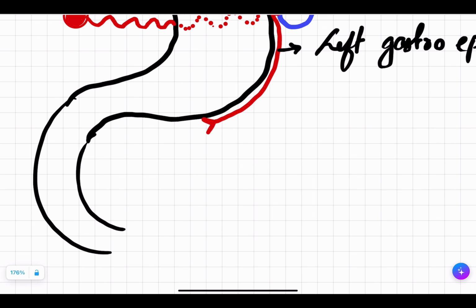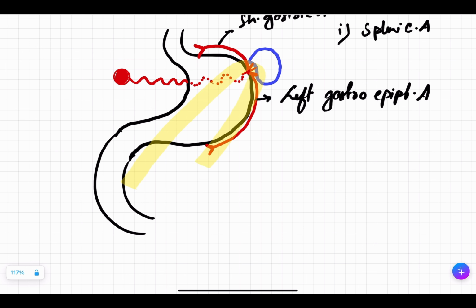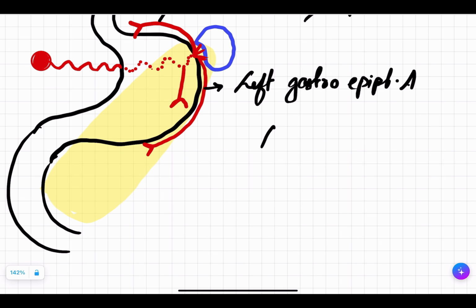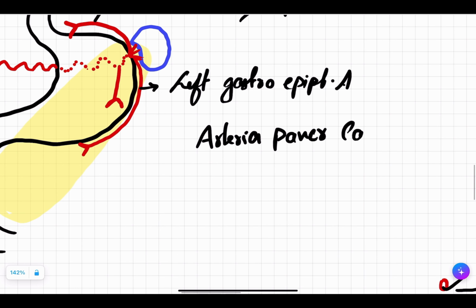Besides, if this is your duodenum, and in the curvature of duodenum we have what? We have our pancreas. So pancreas will be somewhat like this. Its tail will be there. Now this part which was posterior, this will give rise to 3 more branches: arteria pancreatica cauda. What is it? Arteria means artery, pancreatica means pancreas, cauda means tail. It means an artery which is supplying the tail of pancreas.